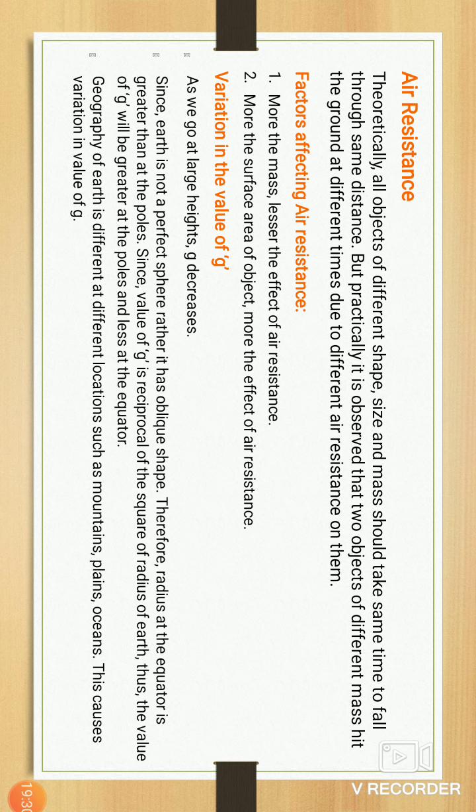The geography of the earth differs at different locations, such as mountains, plains, and oceans. This causes a variation in the value of g.